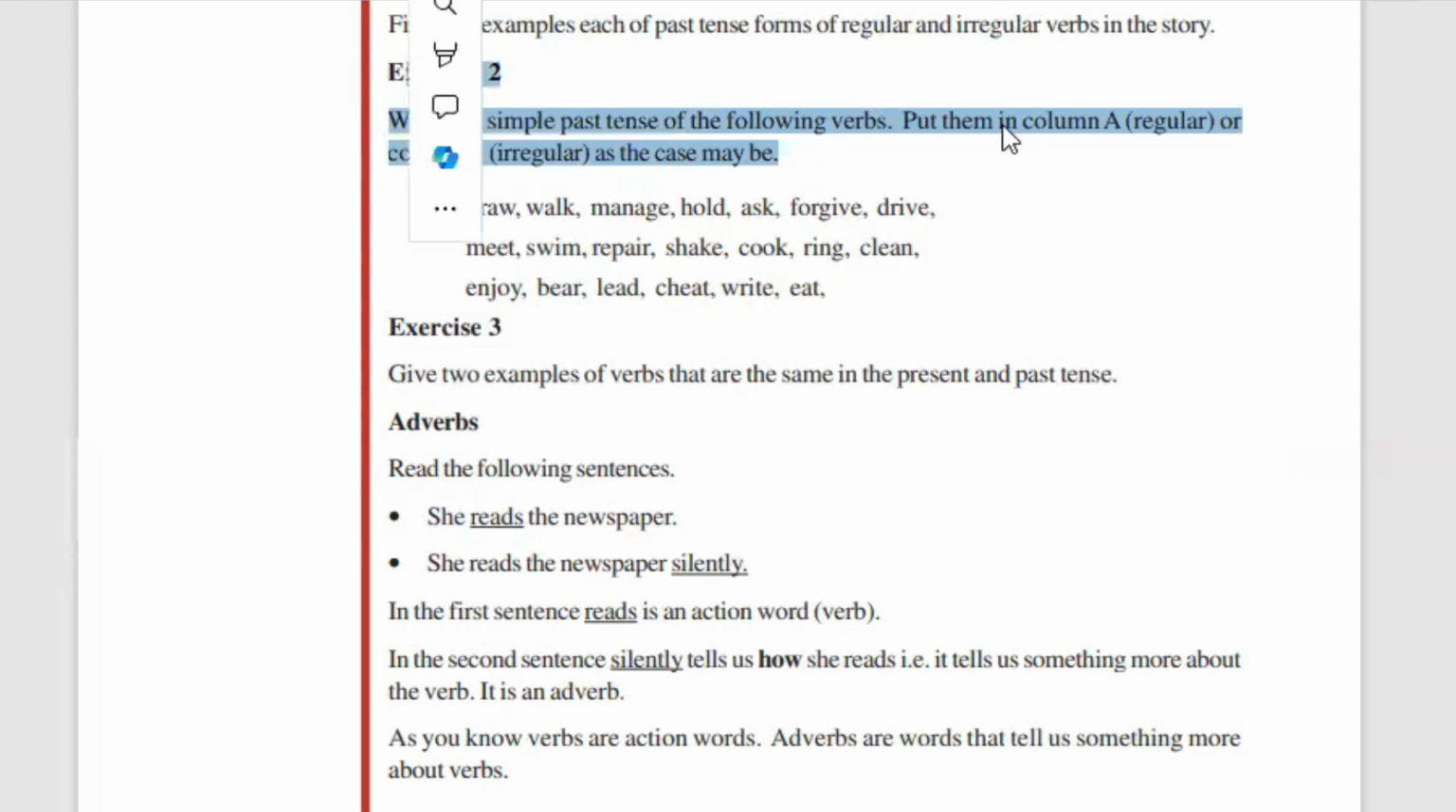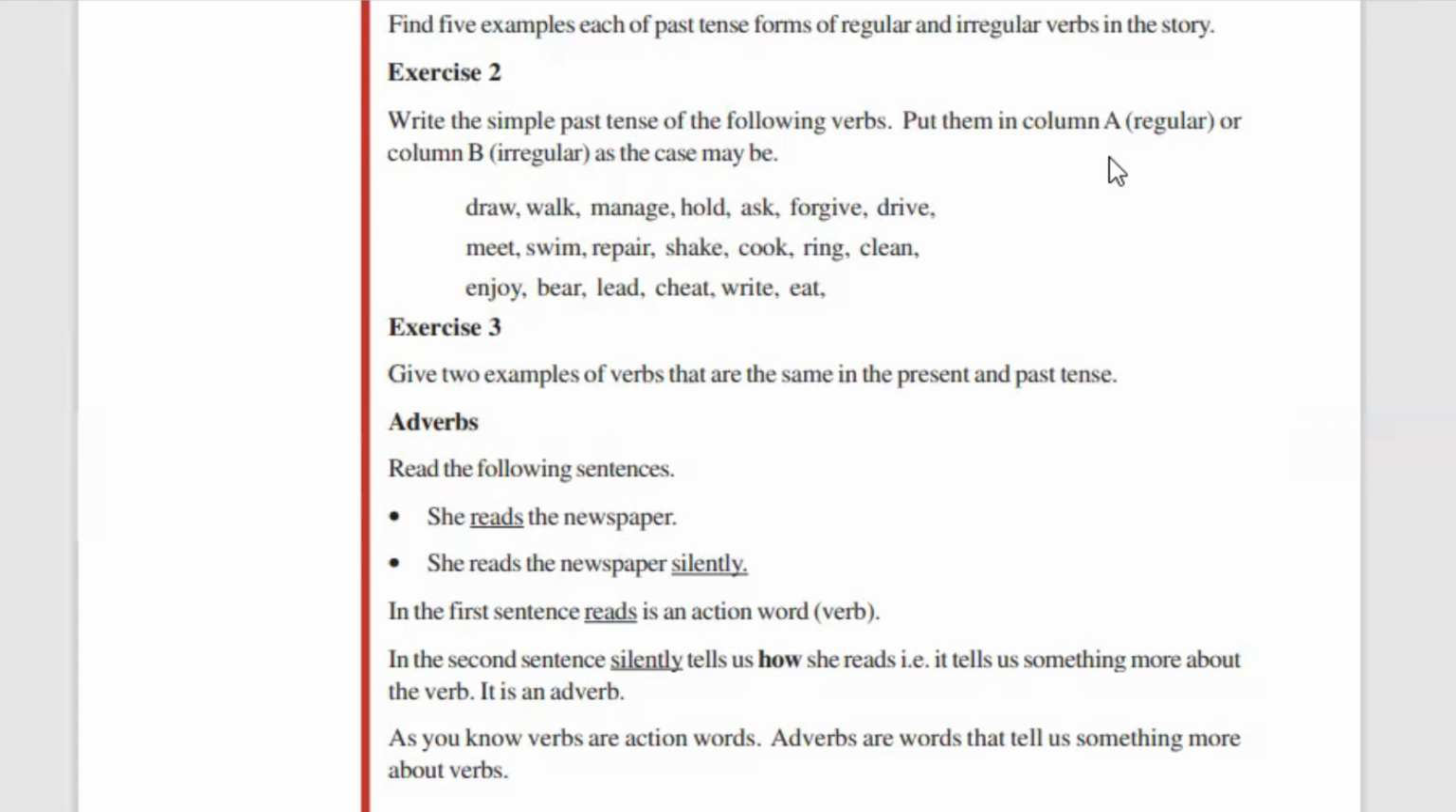Write the simple past tense of the following verbs. Put them in column A for regular, column B for irregular, as the case may be. So find out the simple past tense of the following verbs. Do it by yourself. I'm not giving that. Now, exercise number 3. Give 2 examples of verbs that are the same in the present and past tense. We already studied about put, right? So if the verb is the same in both the present and the past tense, please mention that.